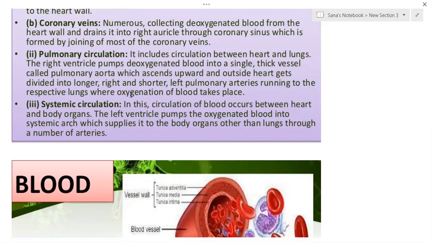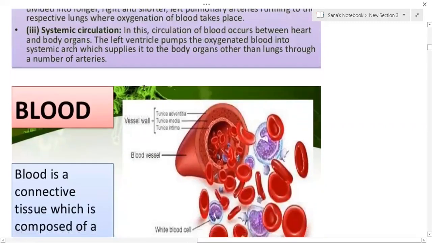This type of movement of blood from the heart to the lungs and from the lungs to the heart once again is called pulmonary circulation. Another type of circulation, which is a major circulatory system, is called the systemic circulation.